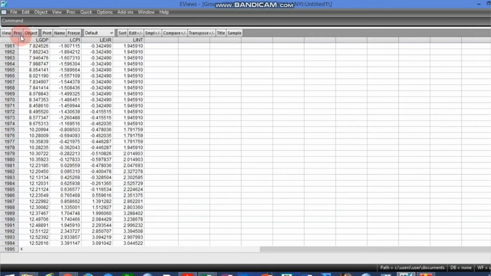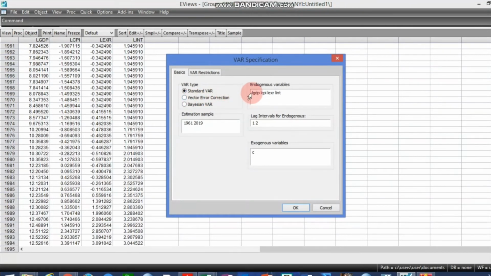These are the variables. We have to run a standard VAR, and we are going to difference all the variables because they are all order 1. That's why we are differencing them. I have just explained that we will not need to test for cointegration.